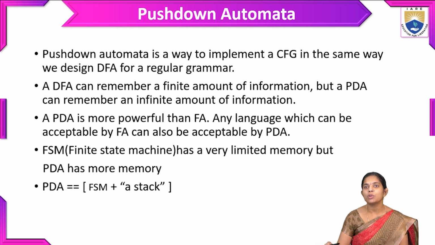Here, what is meant by pushdown automata? Pushdown automata is a way to implement a CFG, context-free grammars. In previous videos, we discussed context-free grammars, like minimizing them, how to construct context-free languages, and how to convert from one normalization form to another. These are all the topics we already discussed in context-free grammars. Here we are talking about the pushdown automata, the automata which accepts the language called context-free grammars.